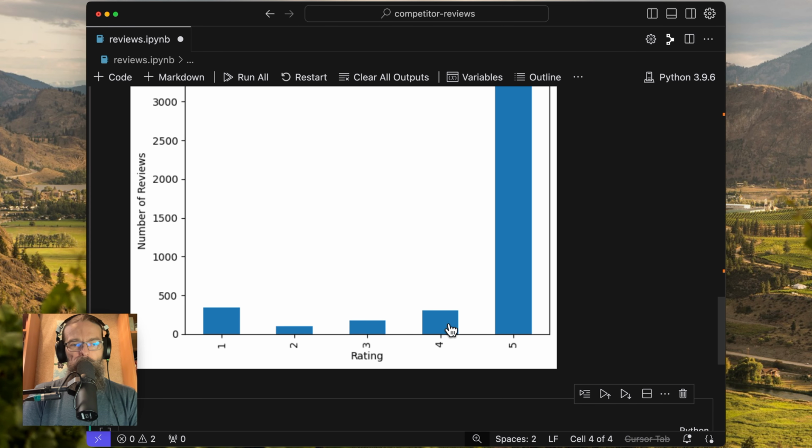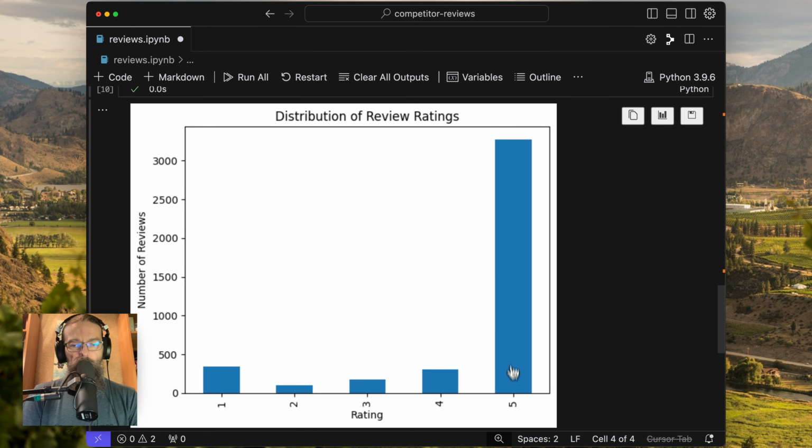First of all, I don't care about 4s and 5s. There's a lot of 5-star ratings. So we'll come back to this 5-star rating in a bit because I think there's probably some interesting stuff in here. What I'm interested in is the 1, the 2, and the 3. In the work that I've done in the past with ratings, I will typically see a distribution between 1 and 5 and not much in the middle. So these 1-star ratings are a little bit lower than I expect, but I think there's some 5-star in here that are skewing the results.